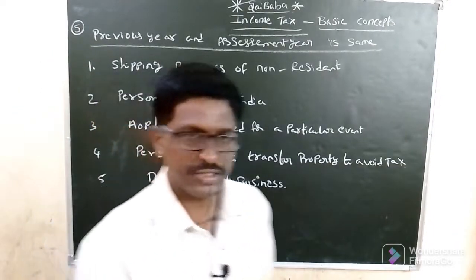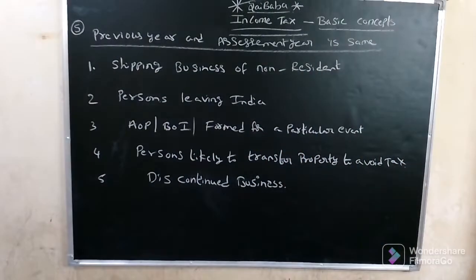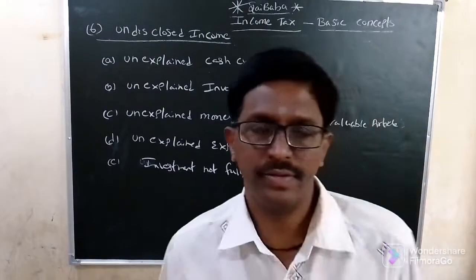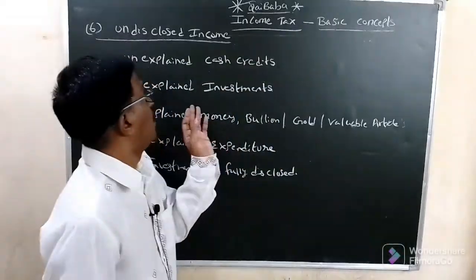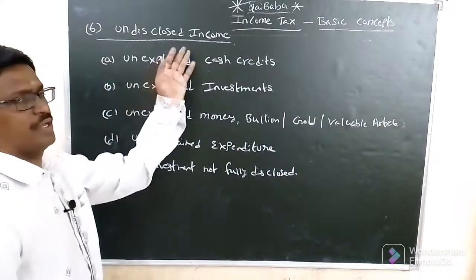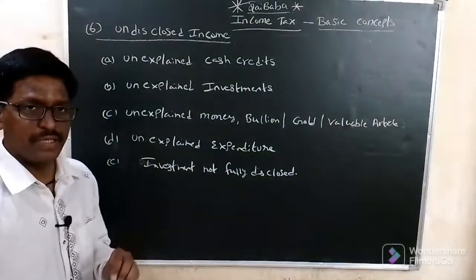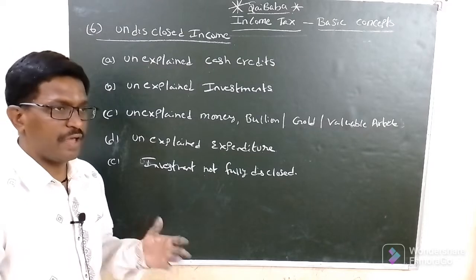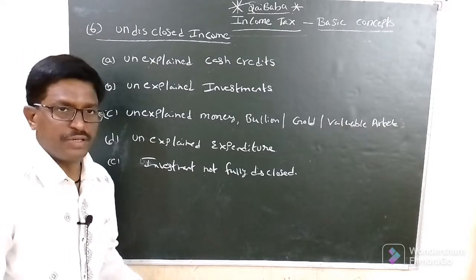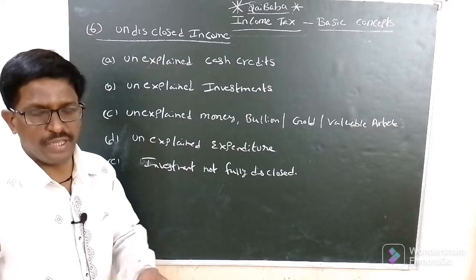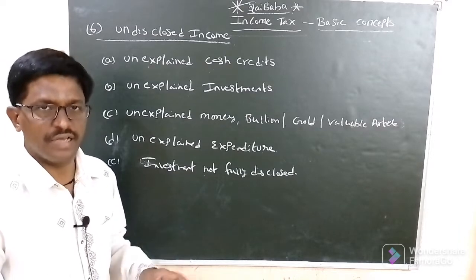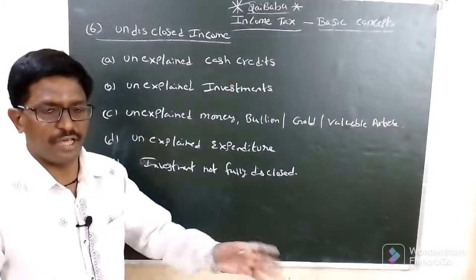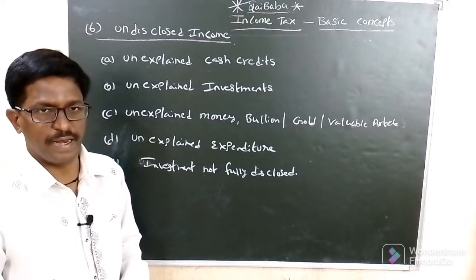Okay, next point, unexplained incomes or undisclosed incomes. What are they? It means income earned but not shown in the books. If any IT raids happen, the unexplained incomes will be asked about by the income tax officers or assessing officers. Unexplained cash credit: if there is any cash amount credited in the accounting books without any explanation, then